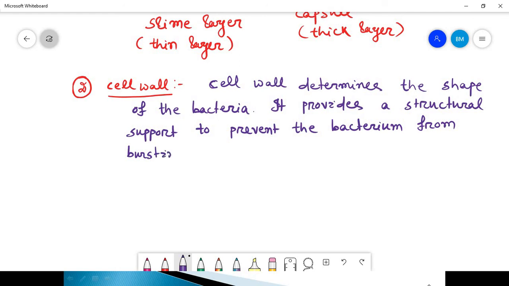It protects from bursting and collapsing.